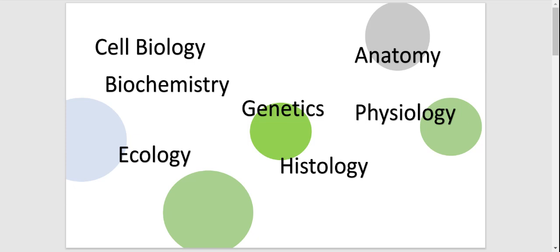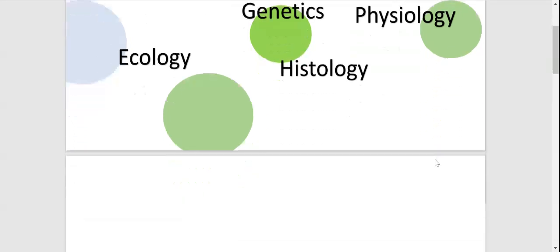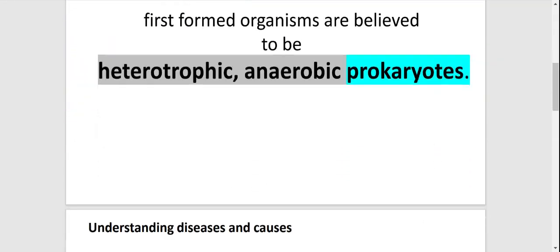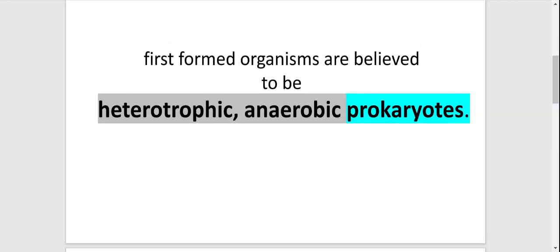Now let's go to the next section, where we will be focusing on organisms and their evolution. As you all know, there are billions of organisms today.